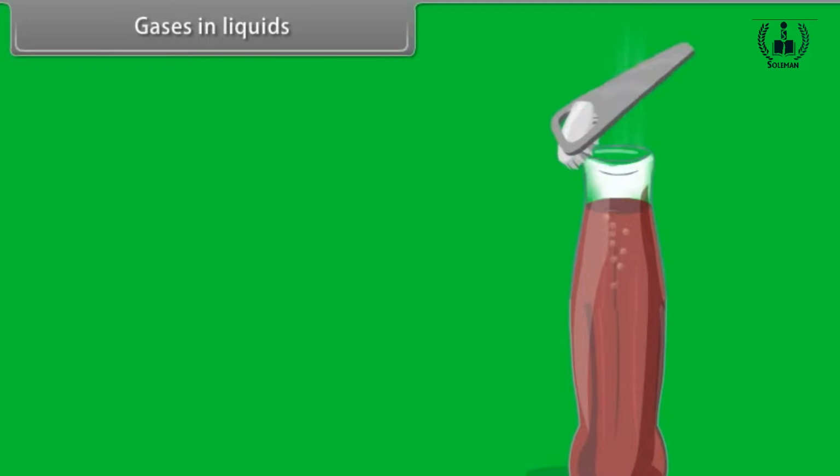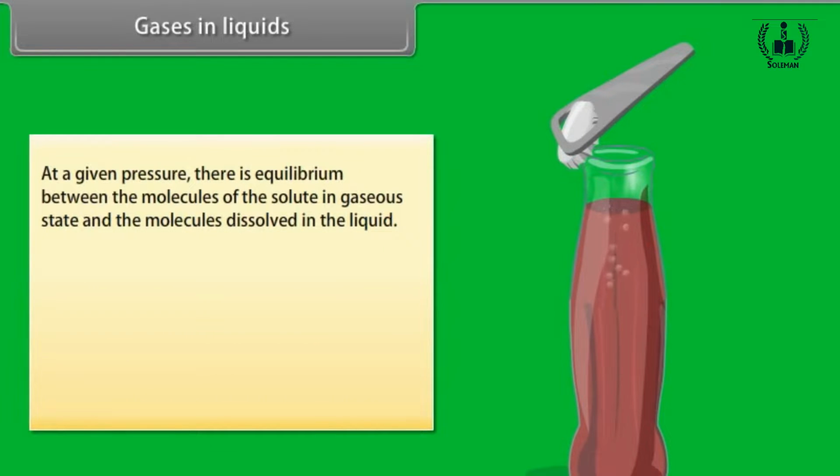Gases in liquids. When a cold drink is opened, the carbon dioxide dissolved in it fizzes out rapidly. This represents an equilibrium situation. At a given pressure, there is equilibrium between the molecules of the solute in gaseous state and the molecules dissolved in the liquid. It can be expressed as